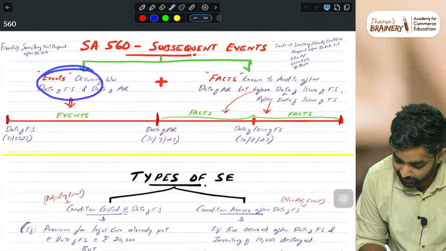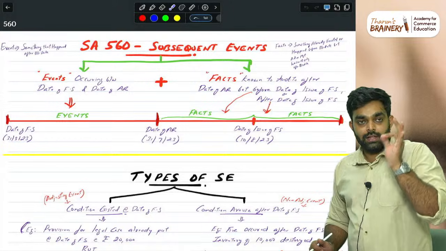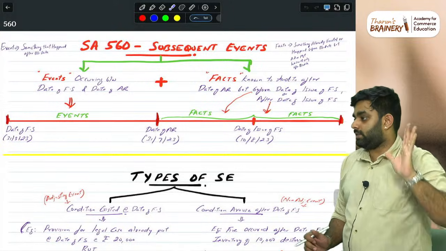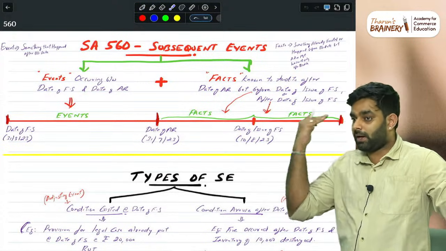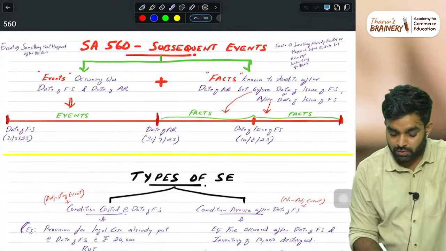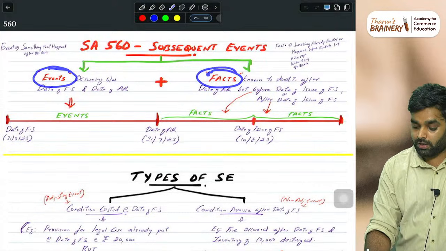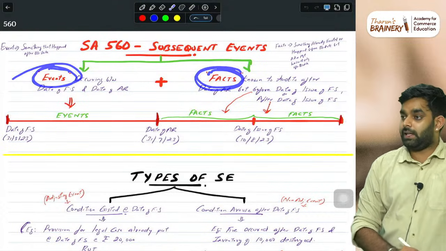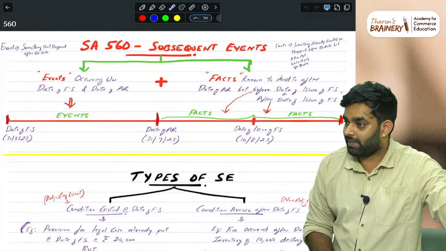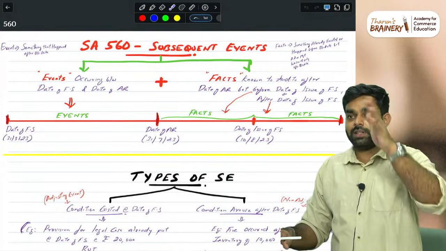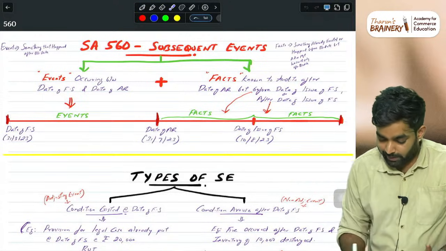SA 560 is subsequent events. Subsequent event means any event that occurs after the date of financial statements. So now we are only focusing on things after the financial statements. We are completely forgetting what happened before. Basically there are two things, events and facts. I have seen a lot of people mistaking both of these as the same. No, there are two items. Events is something, facts is something. When a question comes, we have to see whether it's an event in this period or a fact in this period, then move with the answer. That is why I put it like this.